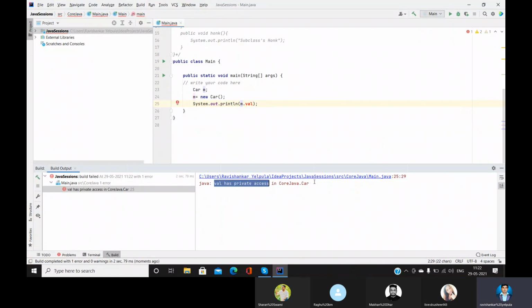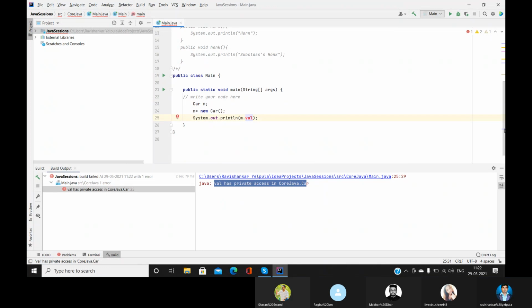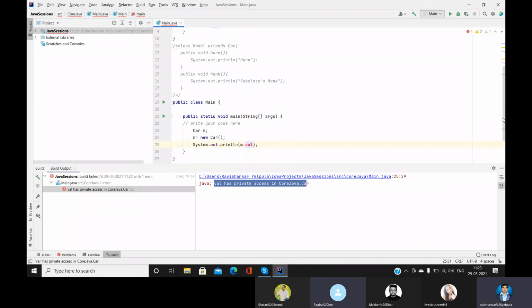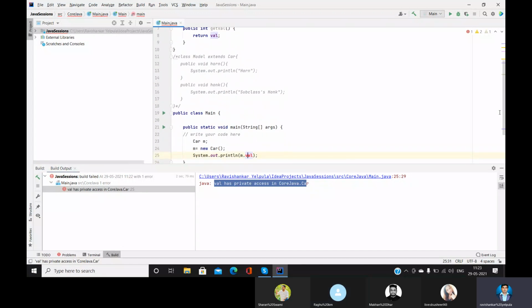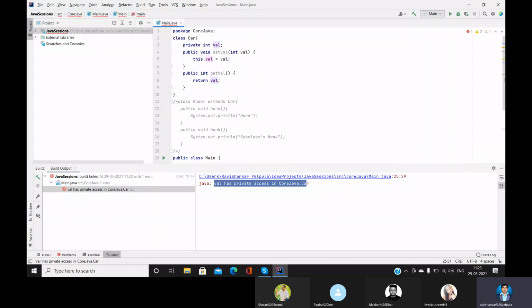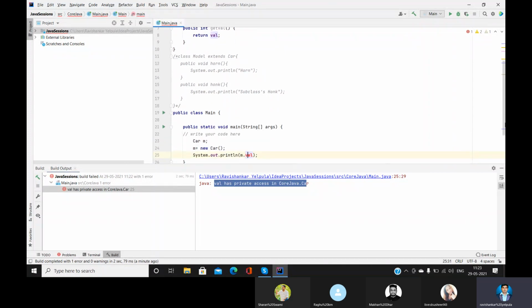Now see, the val has a private access. So we can't access val outside of that class. So can you see this? Yeah, because of that private, right? Now you guys tell me, is it secured or not? Yeah, it is secured. So we can't access the variable called val outside the class car. So we are providing the security.